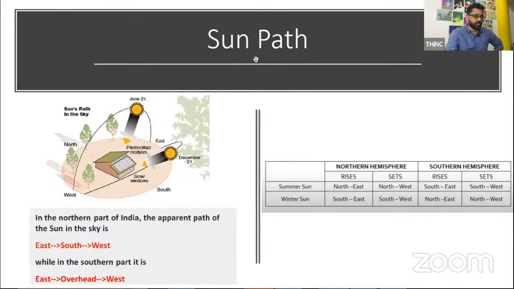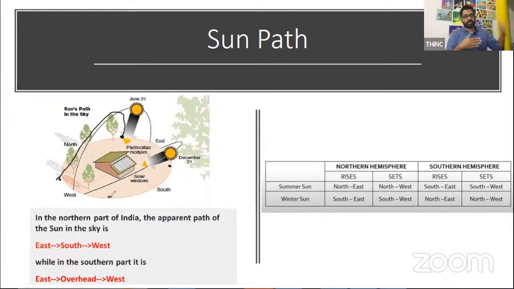In the northern hemisphere, the sun rises from the farthest point of northeast and sets in the farthest point of northwest during the summer solstice. That's around the 21st of June, which is the longest day of the northern hemisphere. From there it slowly shifts, and in December it rises from the farthest point of southeast and sets in the farthest point of southwest.